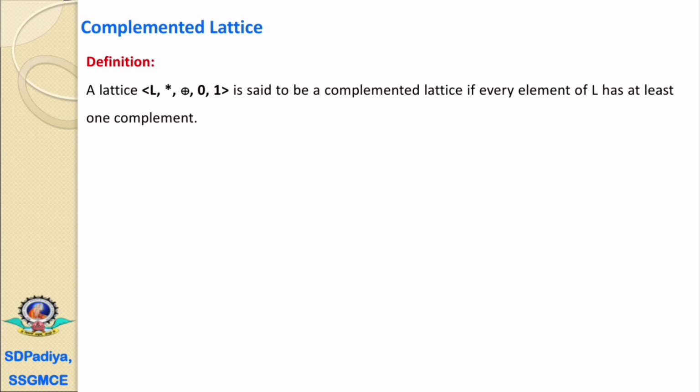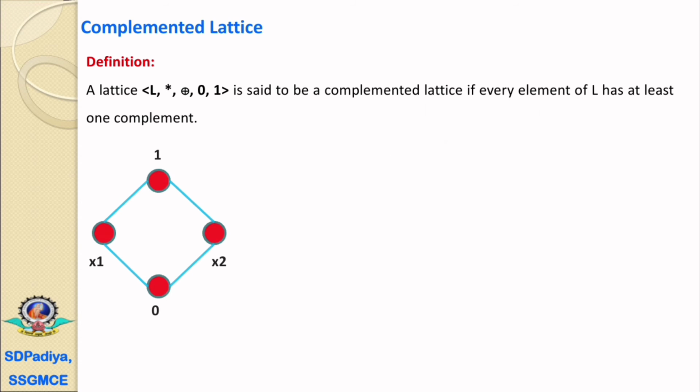Now we'll discuss the next topic, that is complemented lattice. The definition is that a bounded lattice is said to be a complemented lattice if every element of the set L has at least one complement. Meaning, in a lattice every element has at least one complement element, then it is called a complemented lattice.